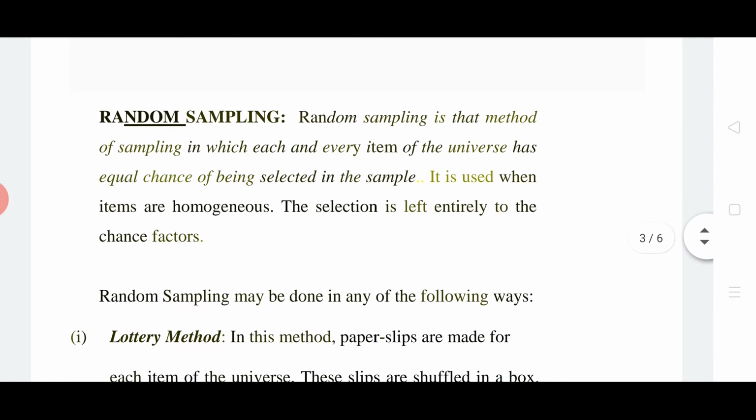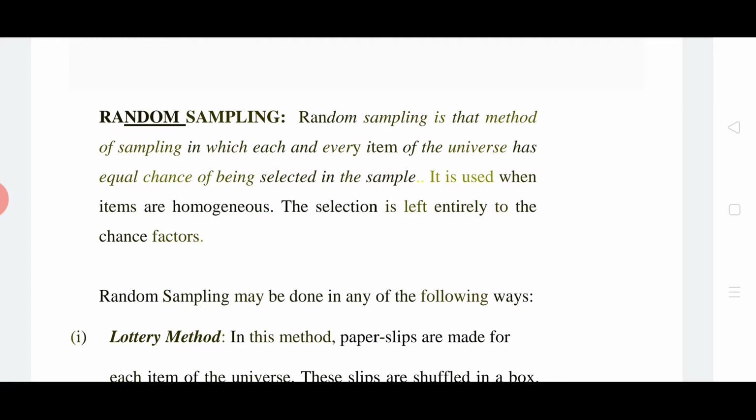Now, what is random sampling? Random sampling means we are taking randomly. Suppose we want to know, let me quote an example, how much syllabus has been done in economics in class 11th. I ask randomly any student how much syllabus has been done. He or she tells. That is what randomly means. We are not specifying any particular student.